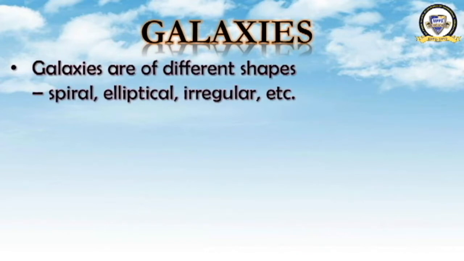Galaxies are of different shapes. What are the shapes? Spiral, elliptical, irregular, etc. These galaxies are of different shapes. Okay, these are the different shapes of galaxies.